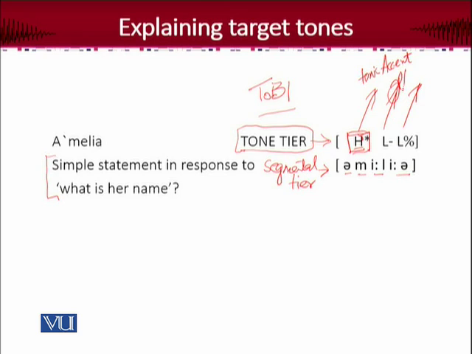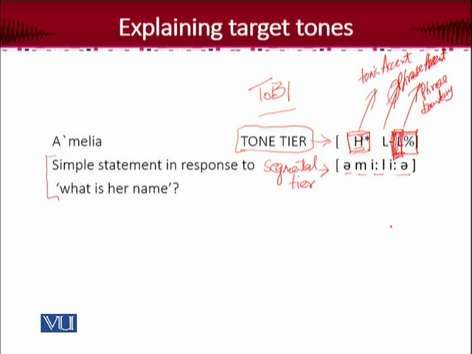This is the phrase accent, which is low. And then the end is the boundary. This is given with the percentage sign, right? So it shows us the boundary of the intonational phrase, what is happening at the boundary. And the analysis says that it's again low, basically a falling one. So this is one application of the ToBI framework on the explanation of the target tones.